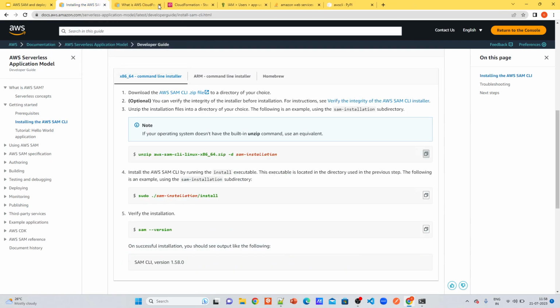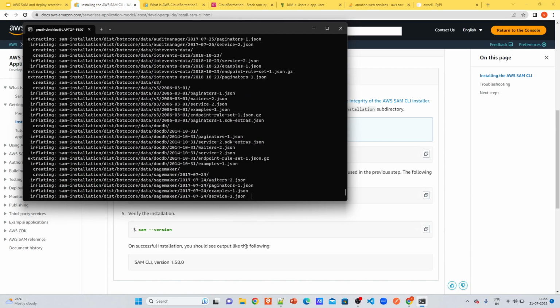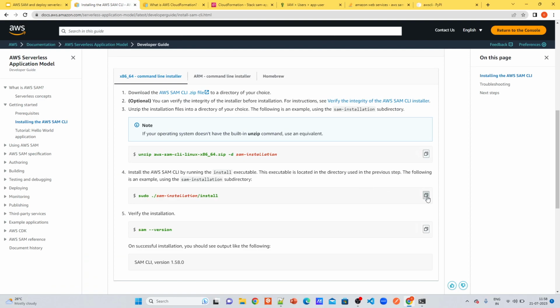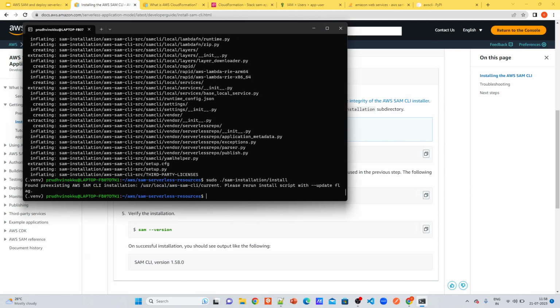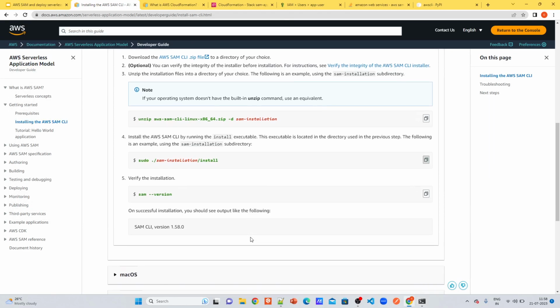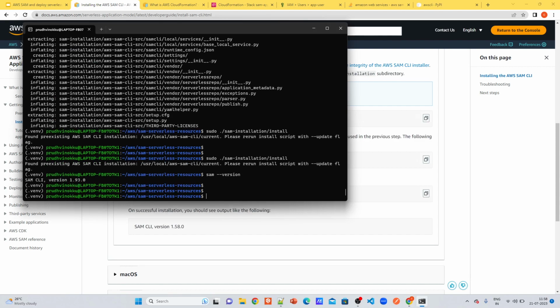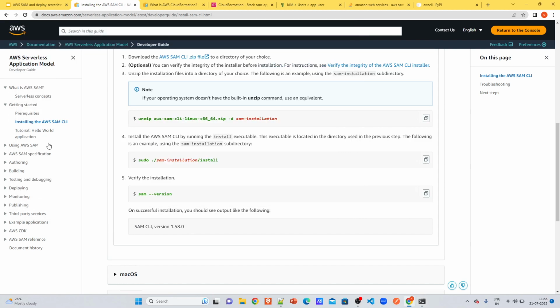Let's quickly cover this also. You just need to unzip it, and you need to run the SAM installation, since it is already existing, and then you need to check the SAM version. Okay, then you got this SAM version also. Okay, then let's follow this.